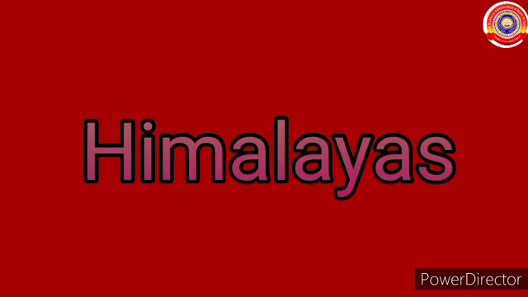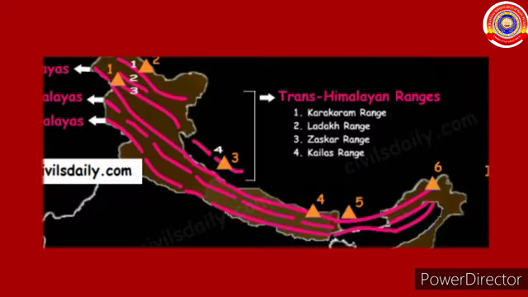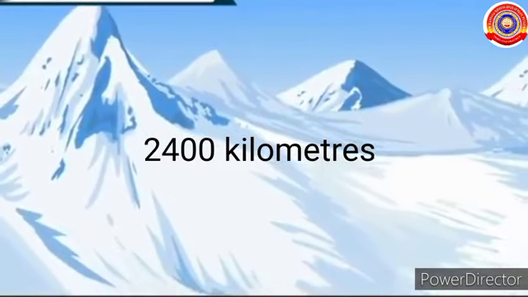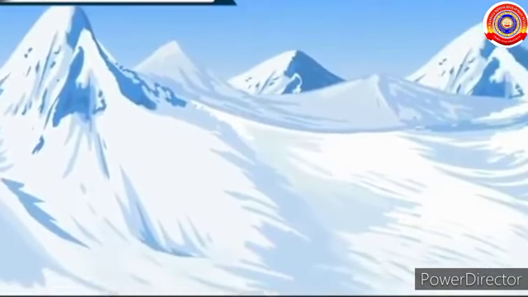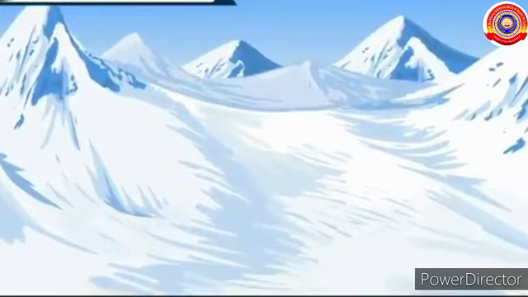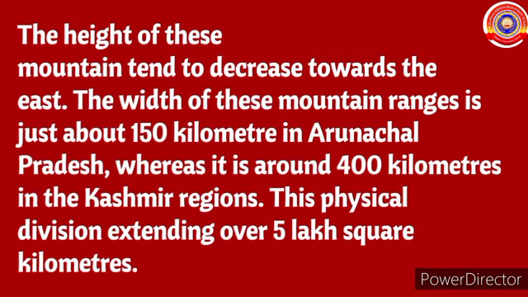Next one, Himalayas. The Himalayan mountain range forms an arc-shaped physical division extending between the northwest Trans-Himalayas and the southeast eastern highlands. These mountain ranges have a length of about 2,400 kilometers. Many of the world's highest peaks are situated here. The height of these mountains tends to decrease towards the east.